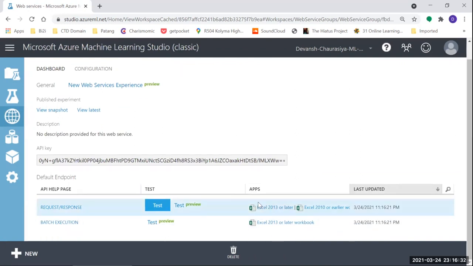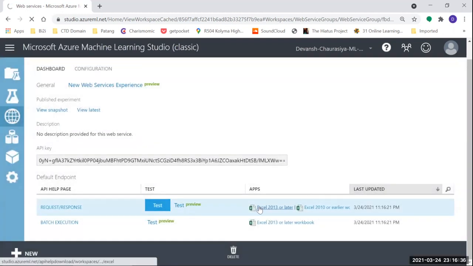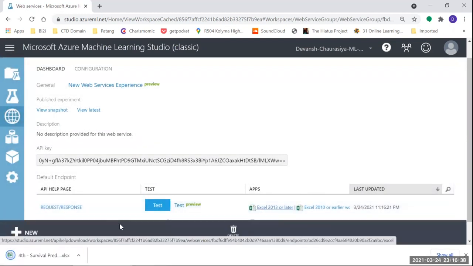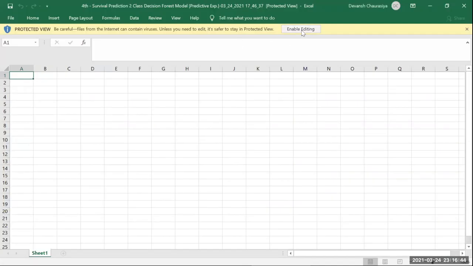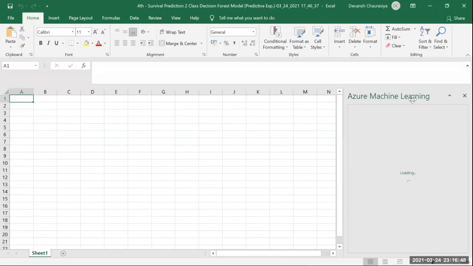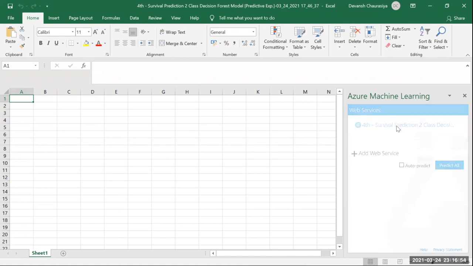You're back to the same page. Click on this. Do the same thing. Open this. We'll repeat the same exercise. Enable editing. Loading. Survival predictor.